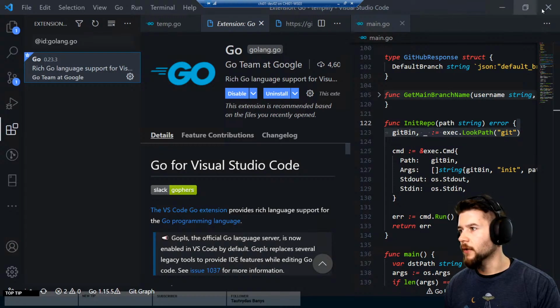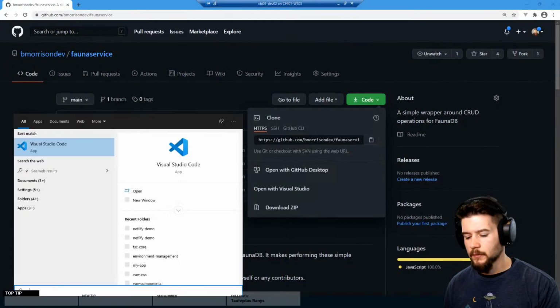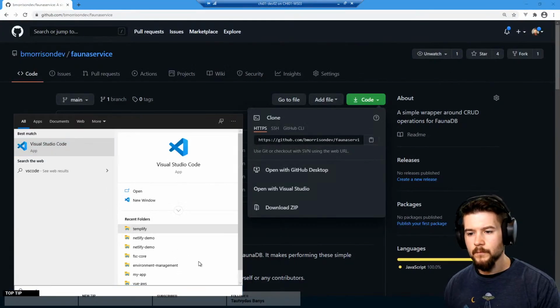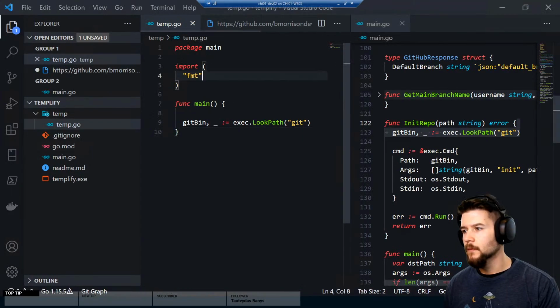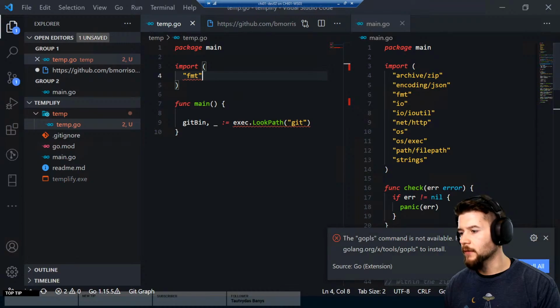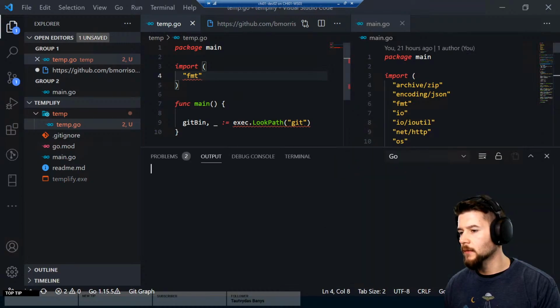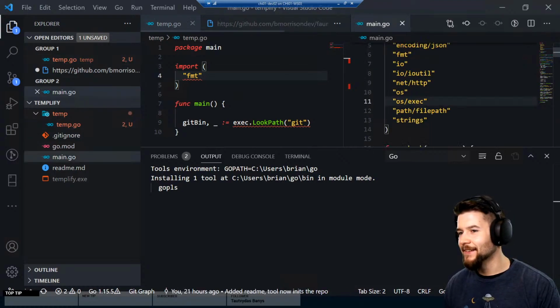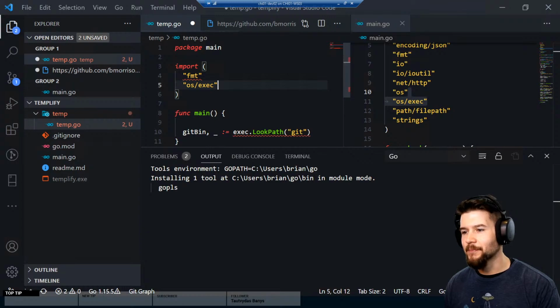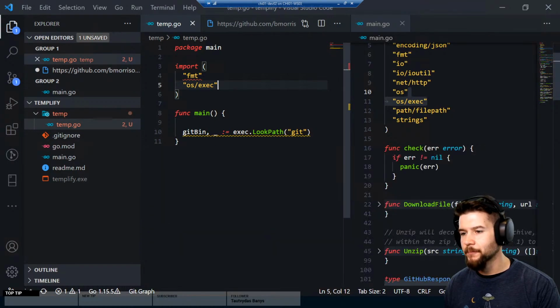See if maybe that's part of the issue here. If not, we'll just import exec manually. Unless this Gopls, maybe Gopls is the one that's causing this issue. Let's just go ahead and move that over manually.